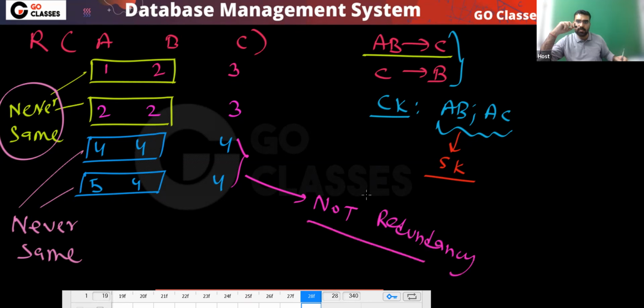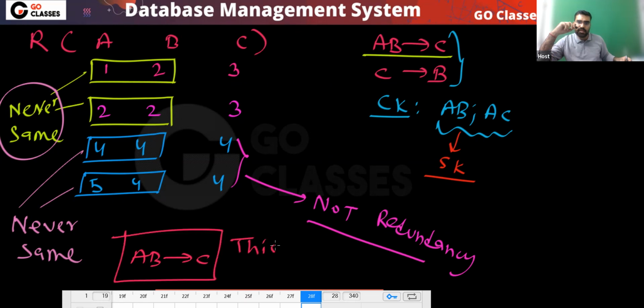You can very easily see that this AB determining C, this FD does not create redundancy. Agree or not?